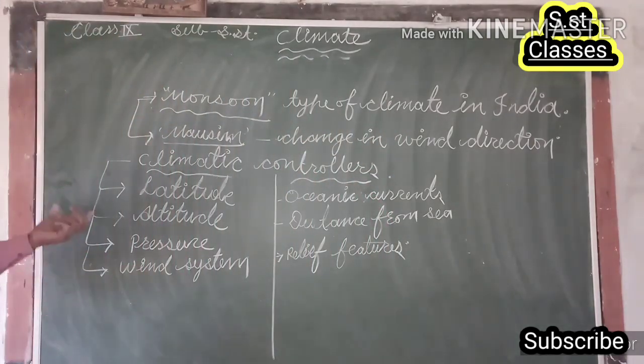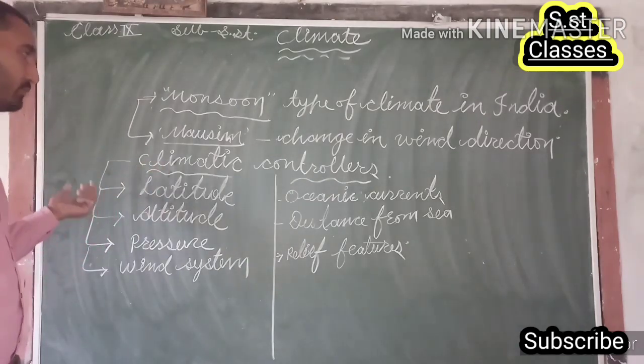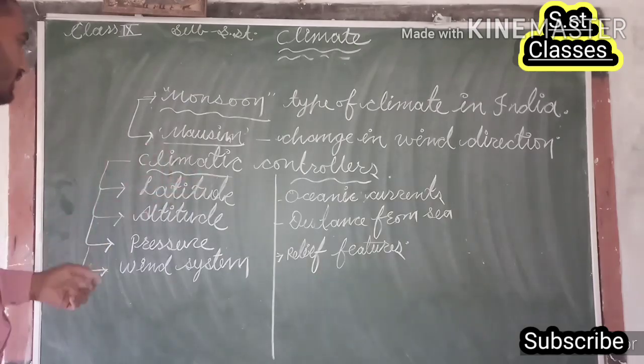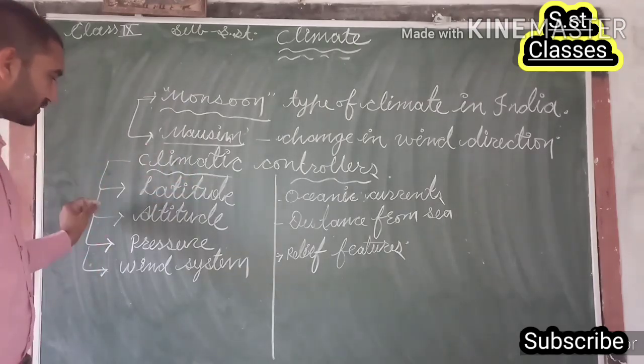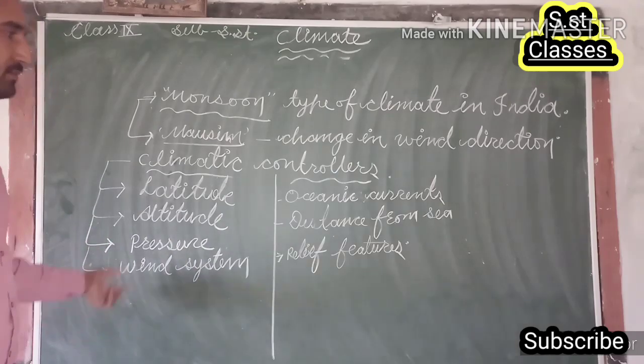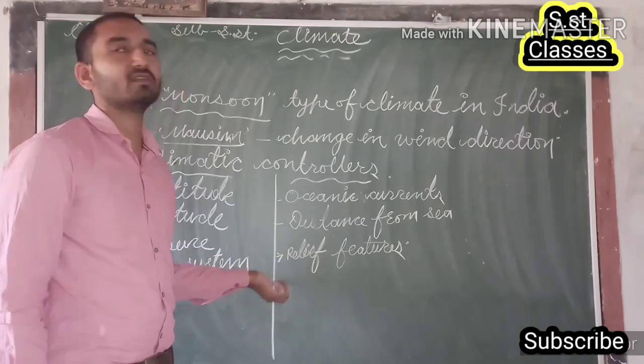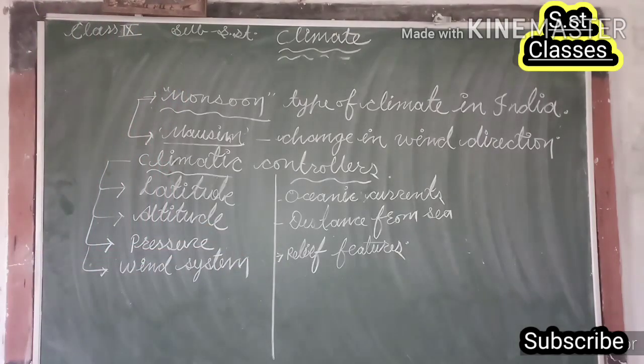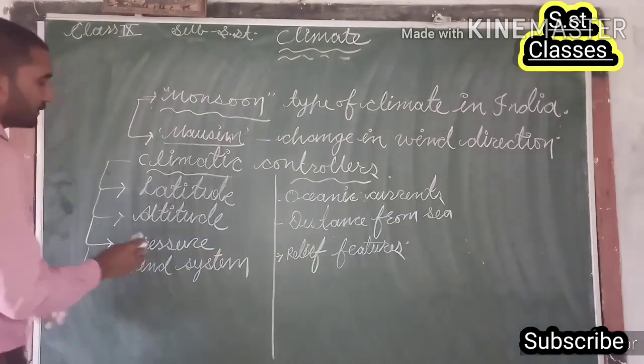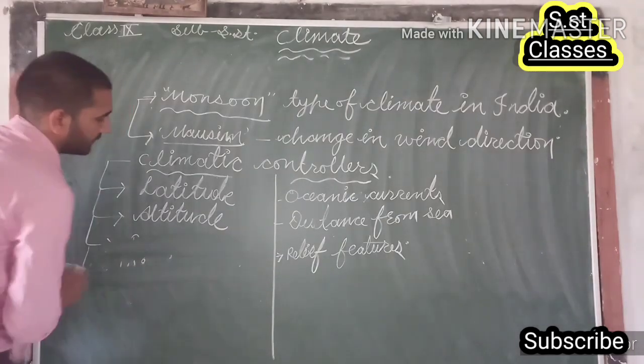So in this way, the major elements which control the climate of a particular place, which can also be called climatic controllers, are latitude, altitude, pressure and wind system, oceanic currents, distance from sea, and along with that relief features. These are the basic controllers of the climate of a particular place. Now, the first thing which we are going to discuss here is latitude.